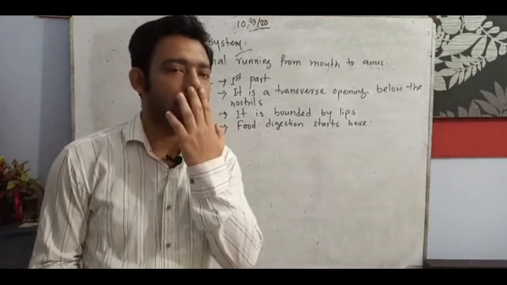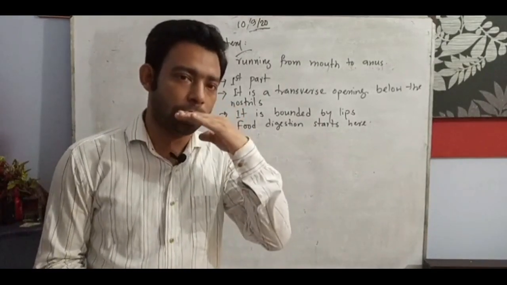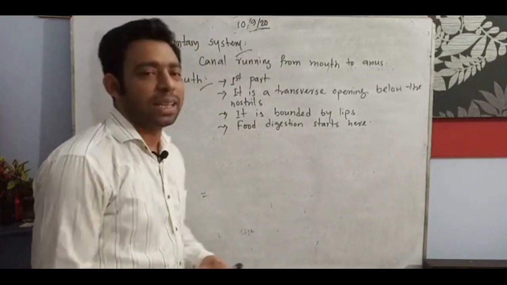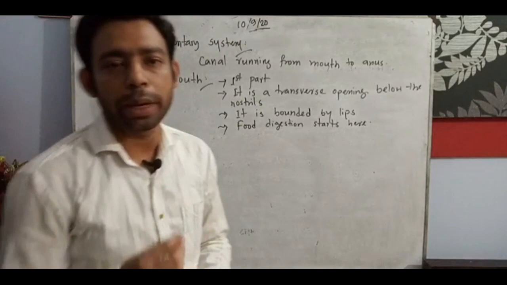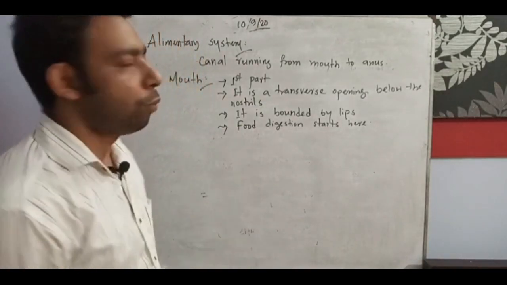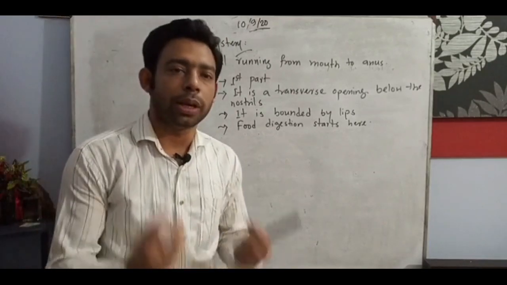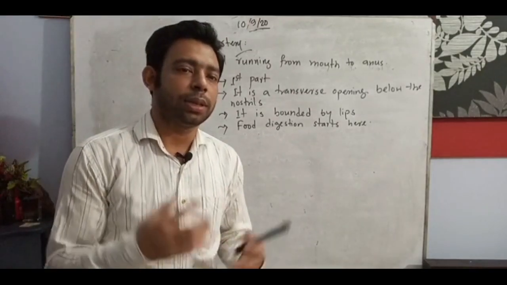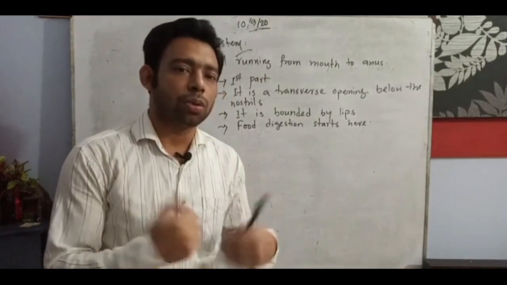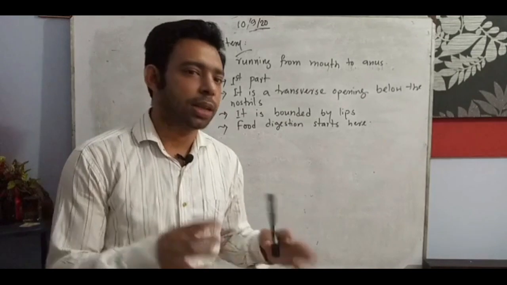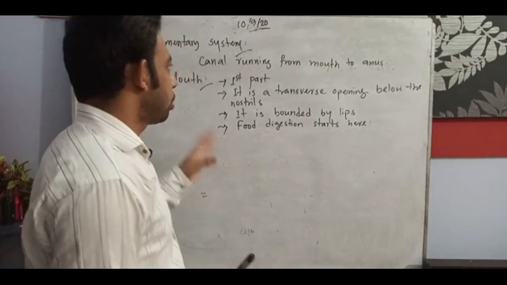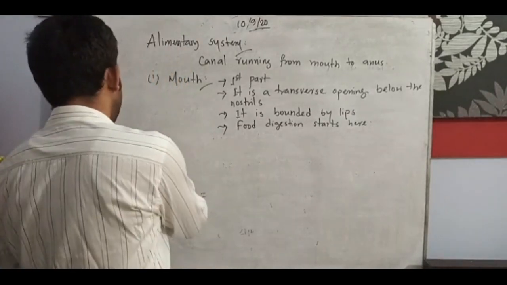Look here, this is the nostrils and this is the mouth, just below the nostrils, a transverse opening. It is bounded by lips. We know the mouth is bounded by lips; we open and close the mouth with the lips. And food digestion: when any kind of food goes inside, the digestion starts from the mouth, then goes to swallowing and digestion in the stomach, then intestine. But the starting digestion happens in the mouth. So this one is the first part.